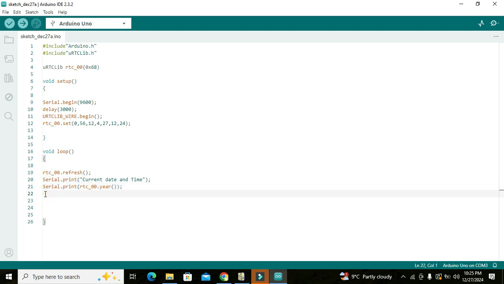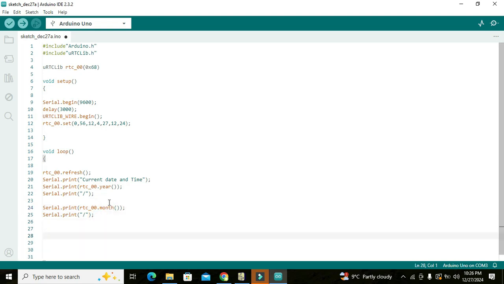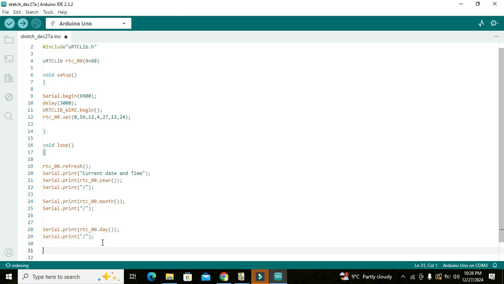After year we will put one bracket, one slash. So we will write it like this and like this. And then we will copy it and paste it, but this time we will write month, okay? And again this slash. So it will give us month. So first year, then month, and then day. RTC.day, so this will give us day.